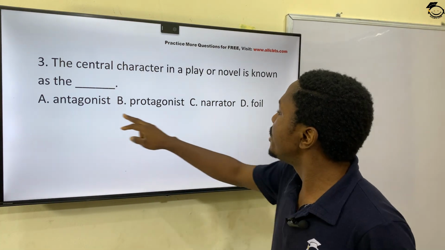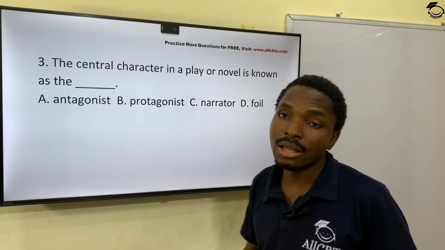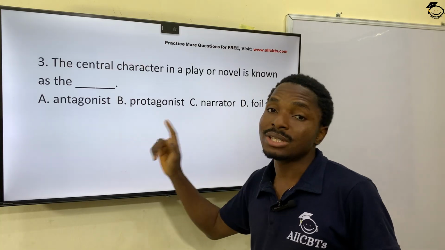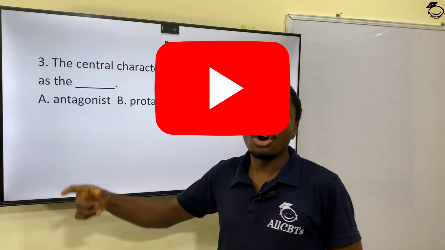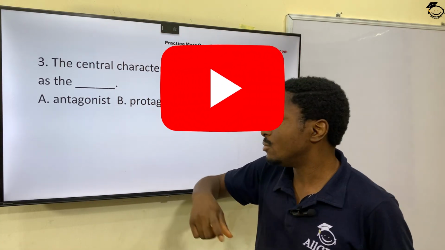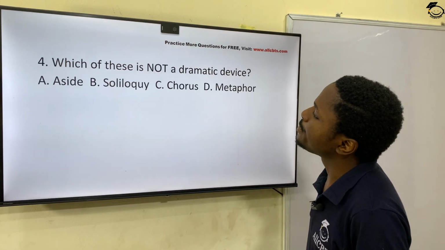And for the options, you have antagonist, protagonist, narrator, or foil. The correct option is protagonist. So the main character is the protagonist. The opposing character is the what? Antagonist, right? Good.